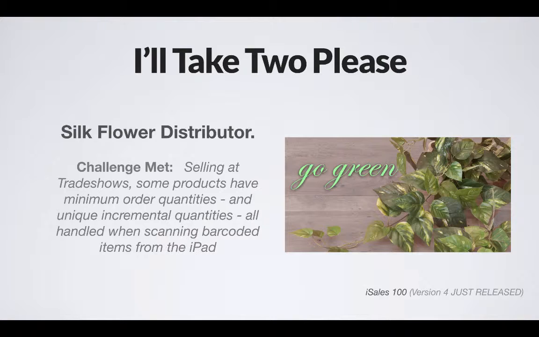What we were able to do with iSales is define a user-defined field at the item level that's the minimum sell quantity, as well as an additional field for incremental quantity for add-on sales that you do. And now what the barcoding does automatically is it honors that field as part of the calculation to make sure that, when they're selling, that they're following their business rules.